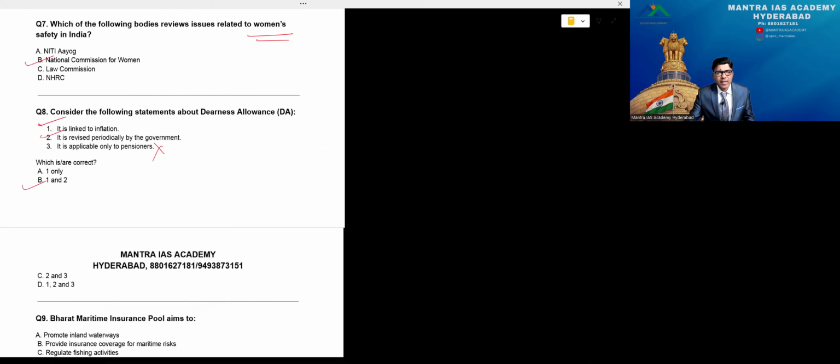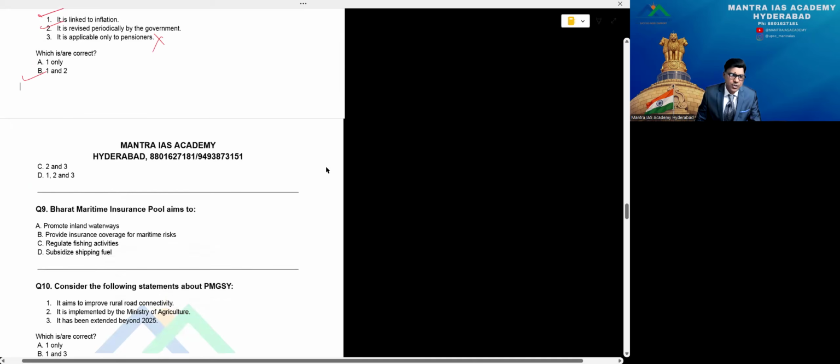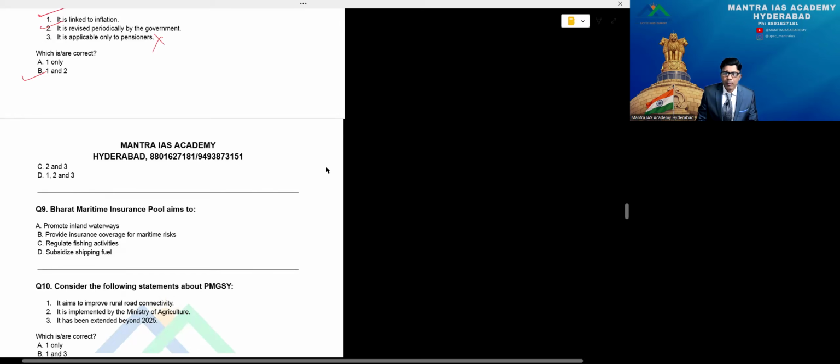Then go to question number 9. It's a very big development which I have discussed in my news analysis, because the maritime insurance pool is a very big development for ships in transit, wherever they are facing difficulty, because now the war zone is very strict and crucial for ships. Unfortunately yesterday the Iranian IRGC attacked Indian ships, 2 ships were affected, and majority of ship companies are facing problems. So the government of India is boosting this with the insurance pool. It aims to promote inland waterways, not inland waterways, please. The important point is that it provides insurance coverage for maritime risk. Please observe my news analysis, you can get more information in that.